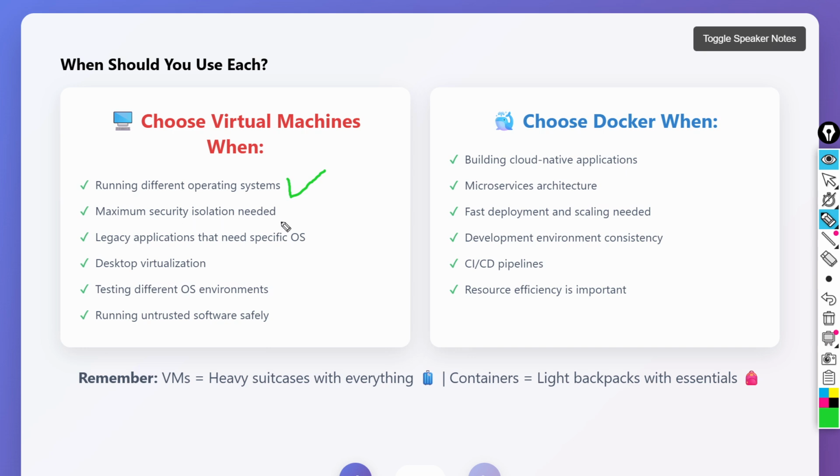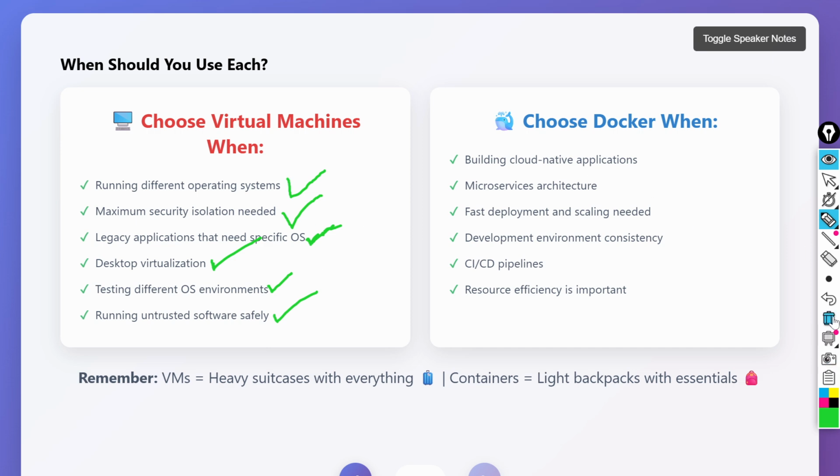When maximum security isolation is required, a virtual machine is suitable. If we have legacy applications that need a specific operating system, in that case also it is good. For desktop virtualization, the entire system is virtualized. And for testing different operating system environments and testing untrusted software safely, it is best to use.